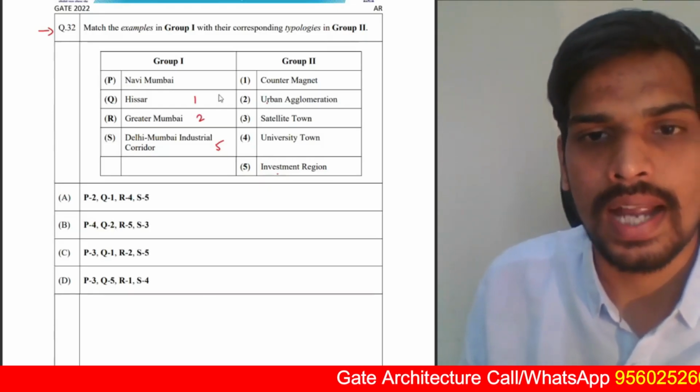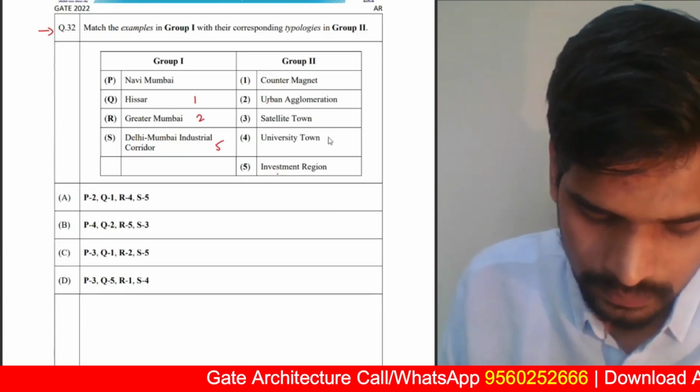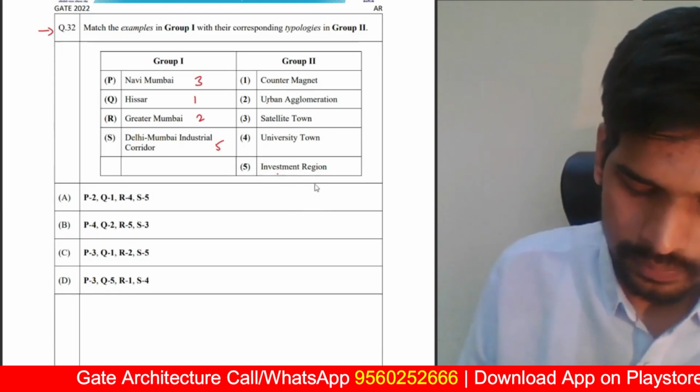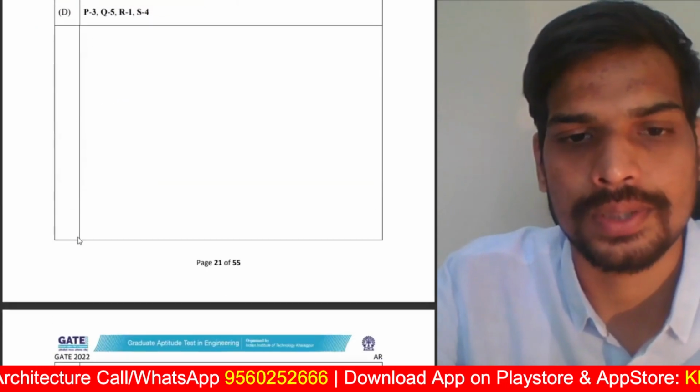Navi Mumbai, on the other hand, what are the options left out? Either 3 or 4. Obviously, it is a satellite town. So 3125 should be the correct answer. Option C is the answer for this particular question.